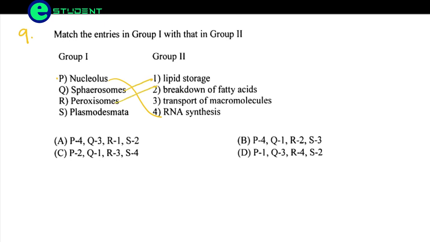So R is going to be 2. Plasmodesmata are usually present in plants, which help them transport molecules from one cell to another cell. So S is going to be 3. P is 4 here, and Q we have 1 here. So B is the correct option here.